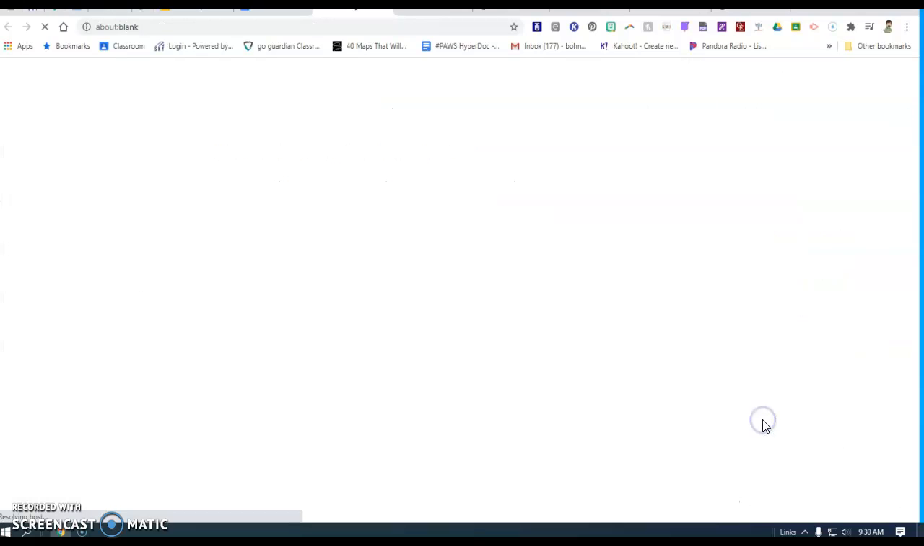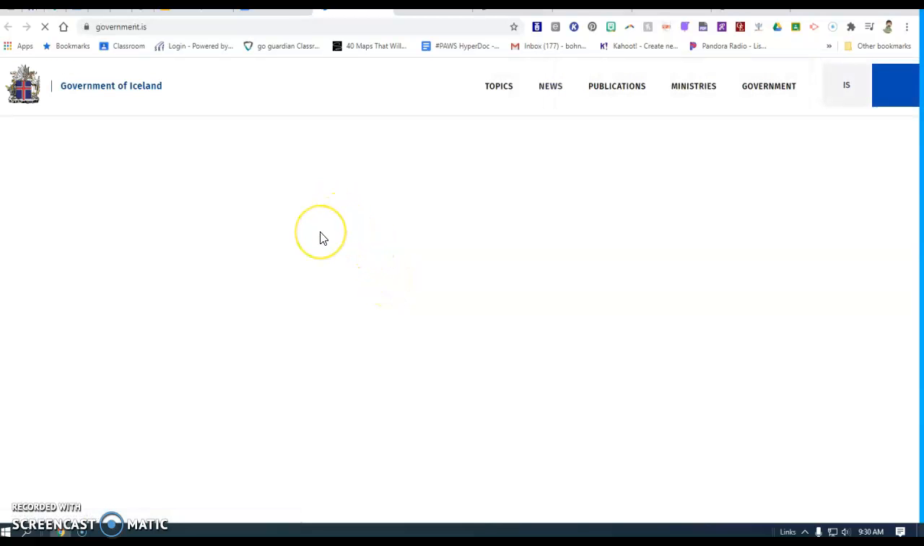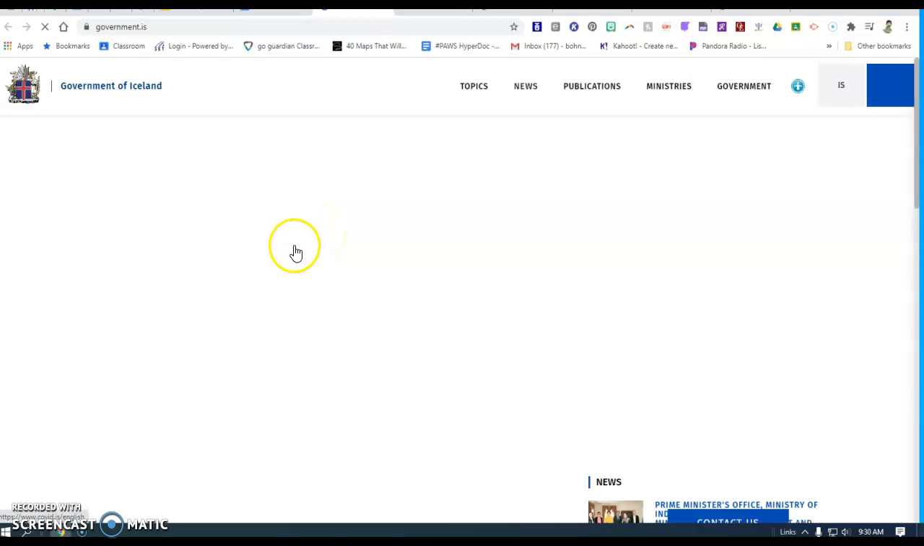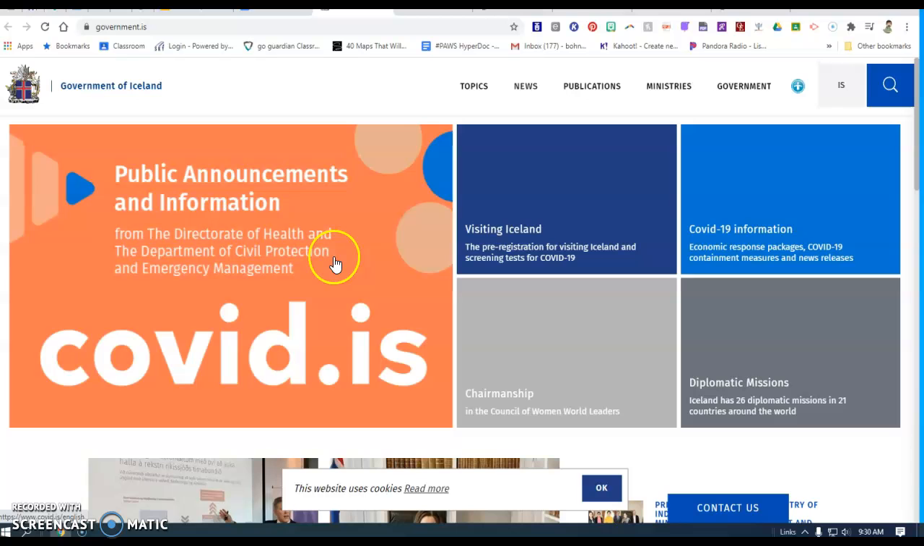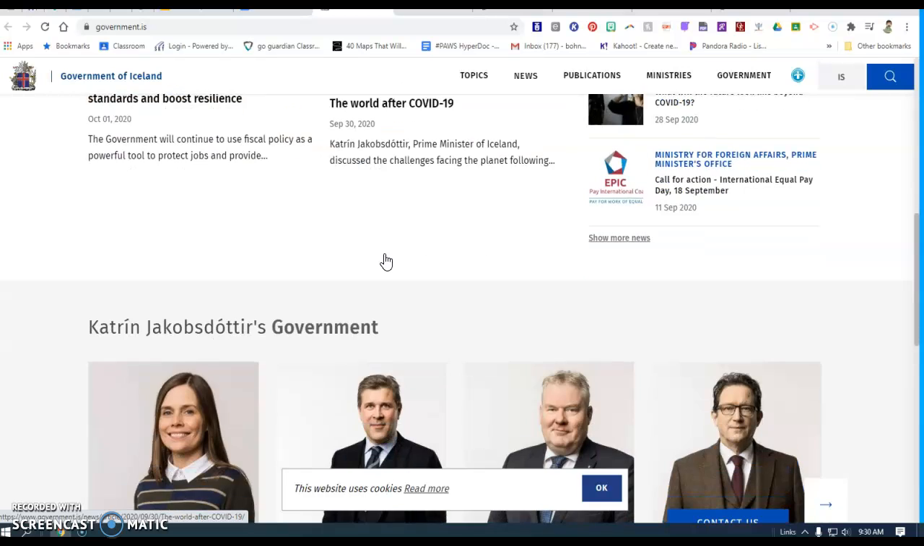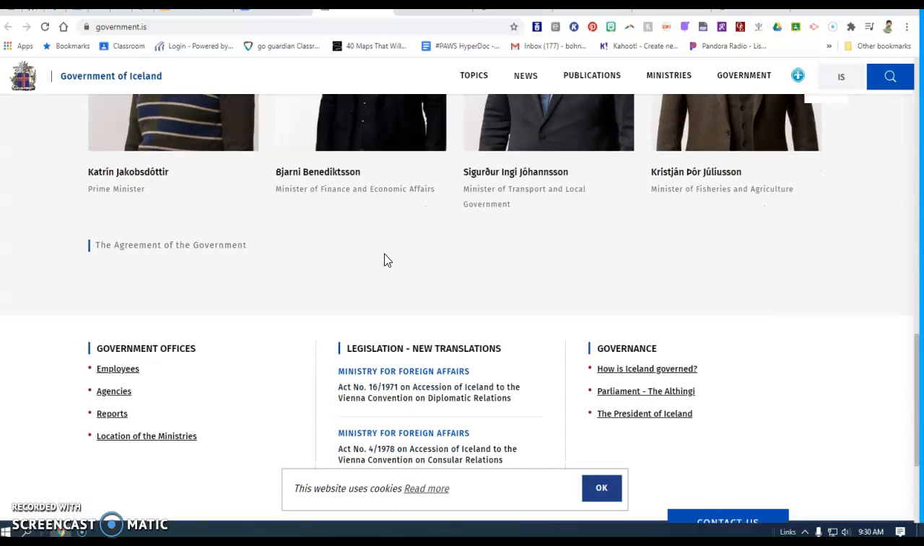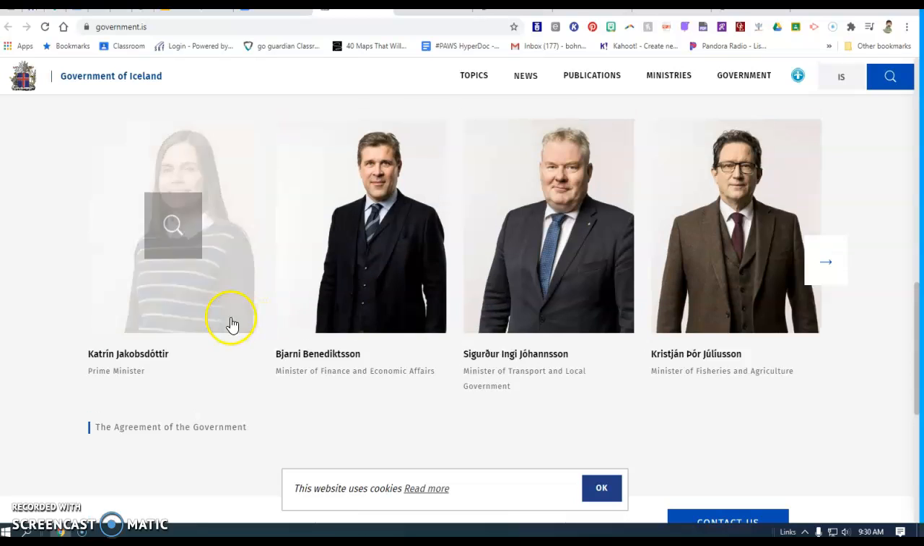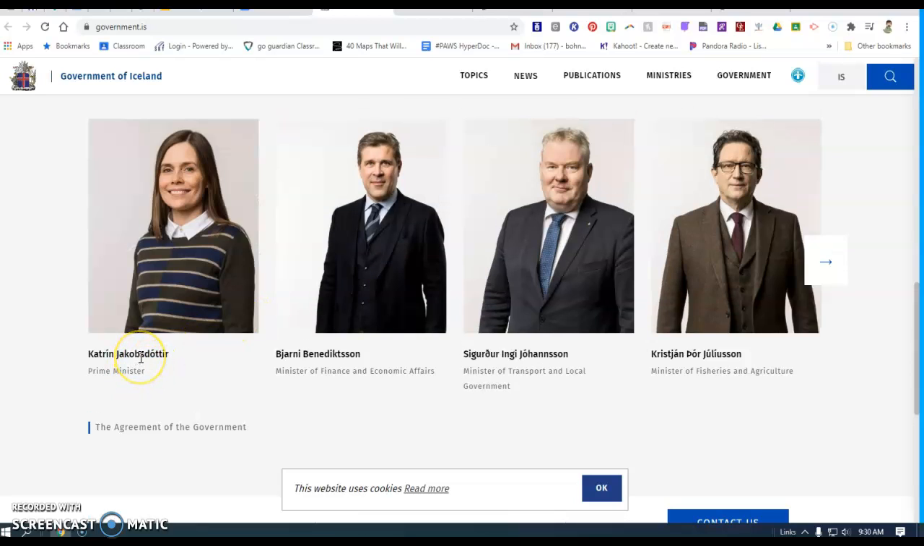We need to know what the government of Iceland is like. So I come over here and I look for the government of Iceland. Hopefully it translates into English, right? And my Icelandic is a bit rusty. Oh, good, it does. Visiting Iceland, mitigating measures. We've got enough of those. Let's talk about the Prime Minister, Katrin Jakobsdottir. I love last names in Iceland. Bendixson, Johansson, Juliusson, and Jakobsdottir. We're going to talk about those a little later on.